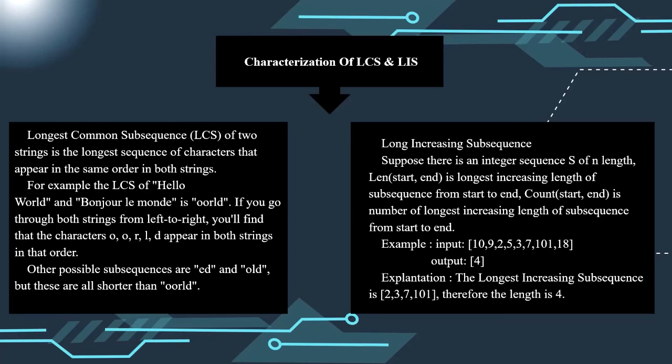Longest increasing subsequence. Suppose there is an integer sequence S of length n. Length start n is the length of the longest increasing subsequence from start to n. Count start n is the number of longest increasing subsequences from start to n.